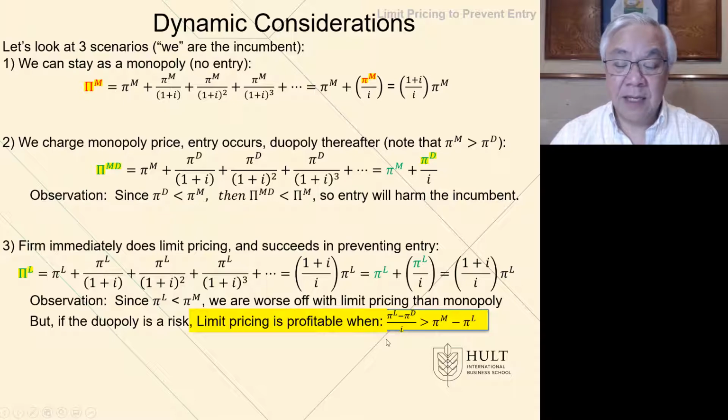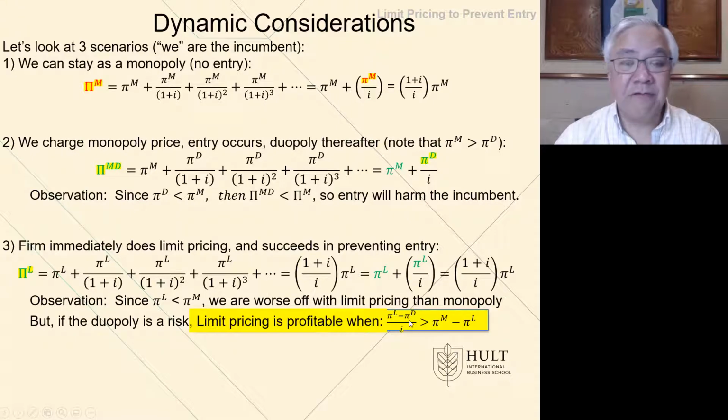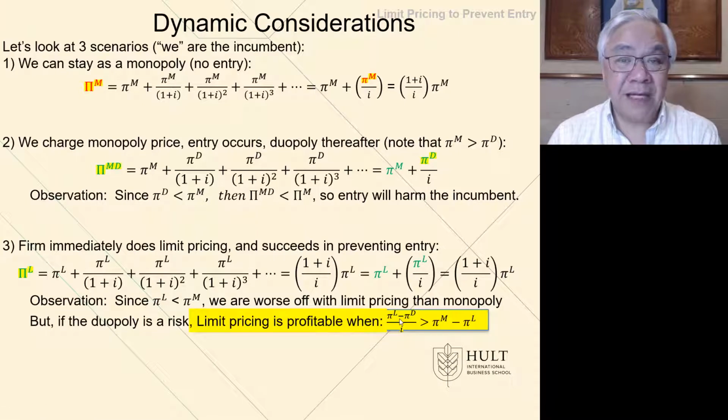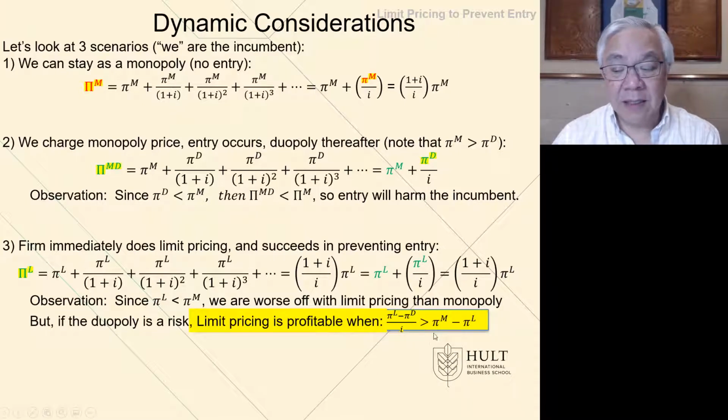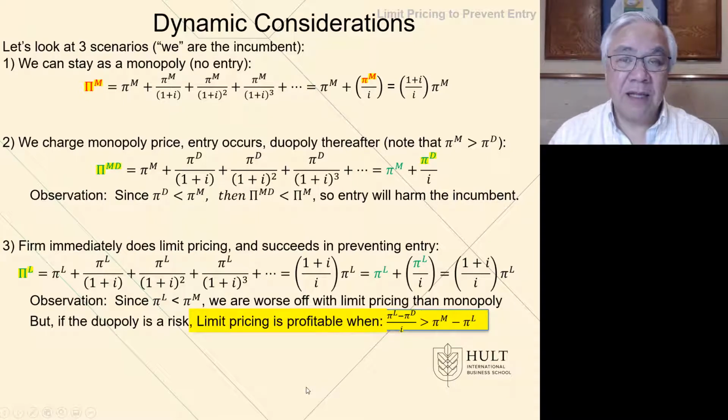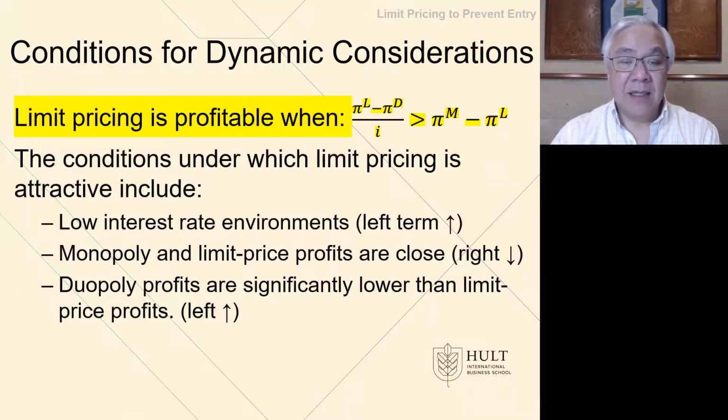under those scenarios. And limit pricing is superior if the profit from limit pricing minus the profit from the duopoly, divided by I, or profit difference through end of time, so that's the left side of the expression, is greater than the profit of the monopoly minus the profit under limit pricing, right? So if this condition holds, then the answer is limit pricing is better than risking and getting into a duopoly. That's a lot to say.